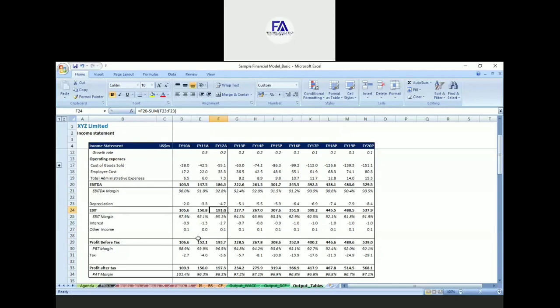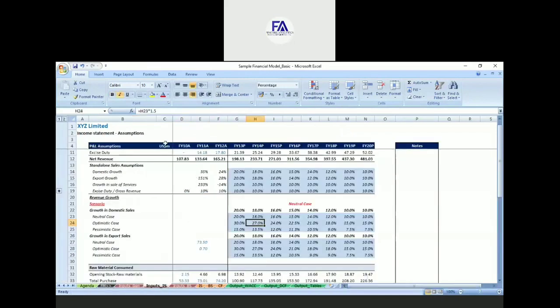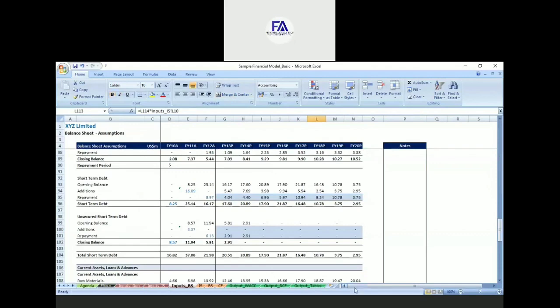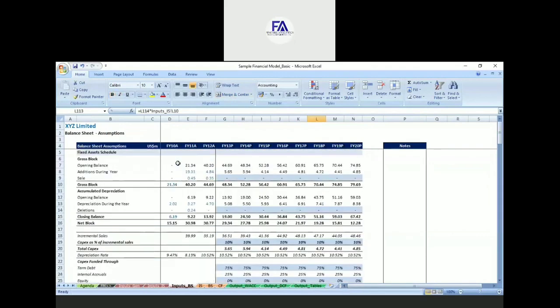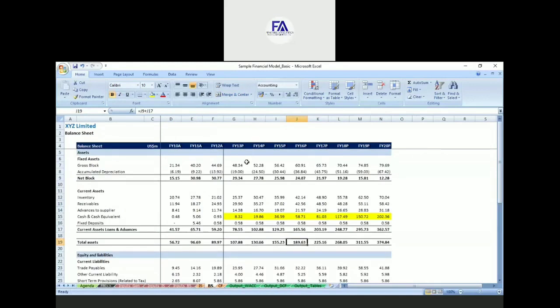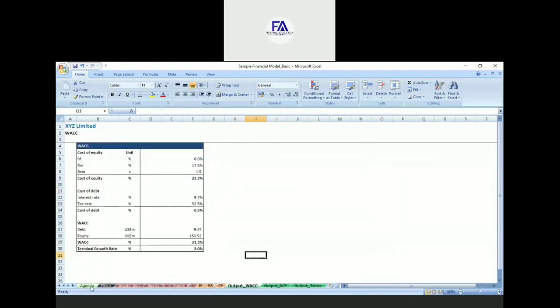In the input sheet we will have all the inputs, like your historical statements. These are your historical numbers, and then all the assumptions for your forecasting for the future plans. Similarly in the balance sheet, this is your historical balance sheet, this is the forecast, and these are the forecasting assumptions. In the processing and output files, you will not see any input number. These are all linked with input sheets, so there is no input. You need to separate input from your output files.